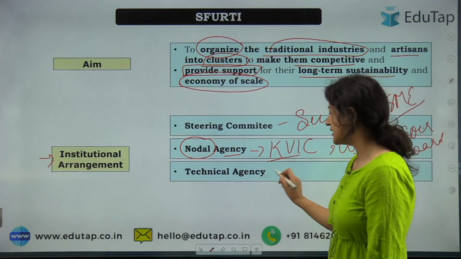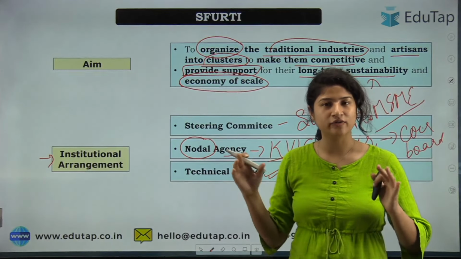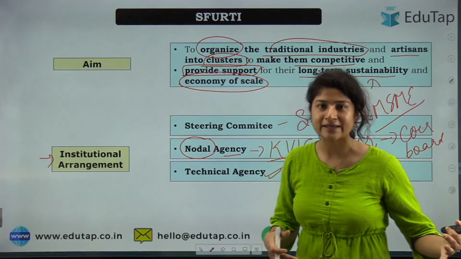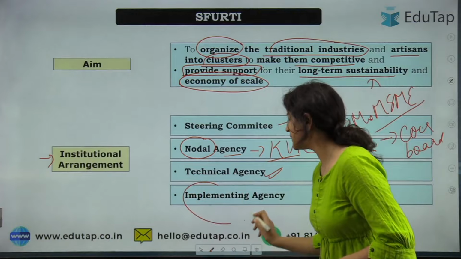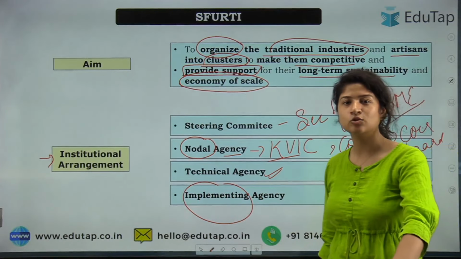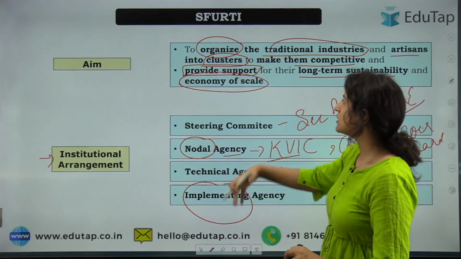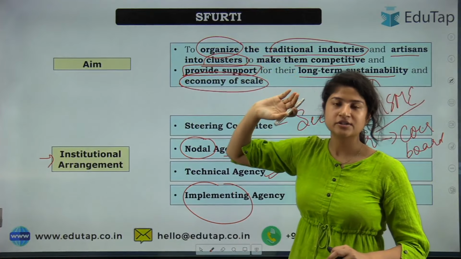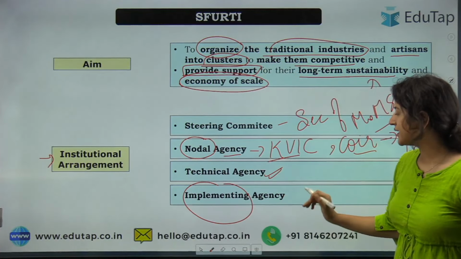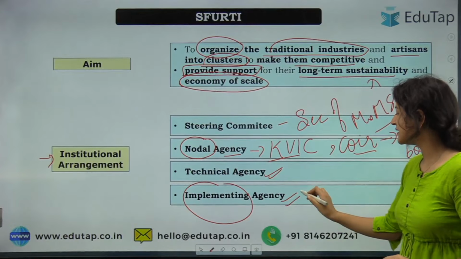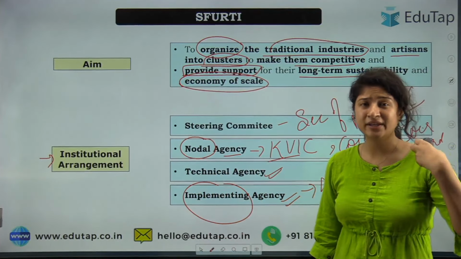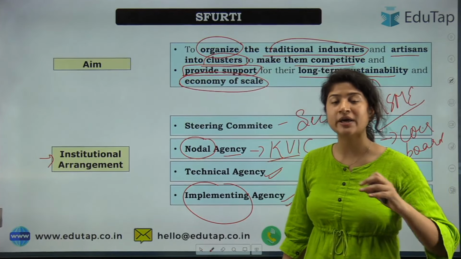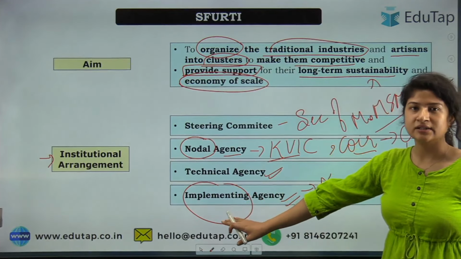Next, there will be a technical agency also. They can be any government organization or other organization which will provide the technical support. And then there will be an implementing agency, who at the grassroots level will implement all the things under SFURTI. Okay, here we have to take care of one thing: the implementing agency is not necessarily a government organization. It can be any NGO, private firm, anything.